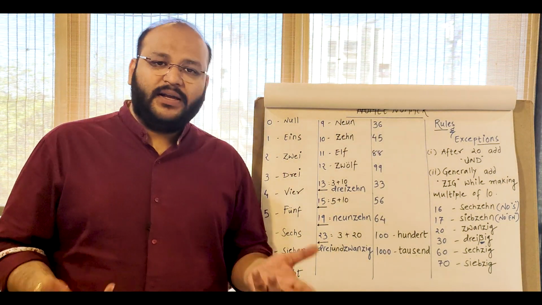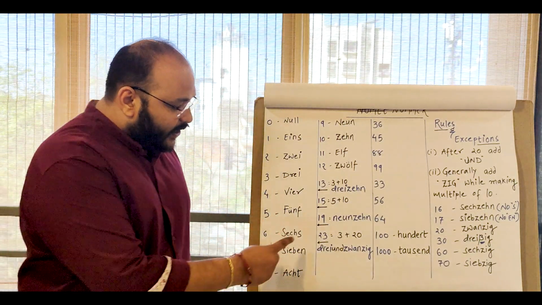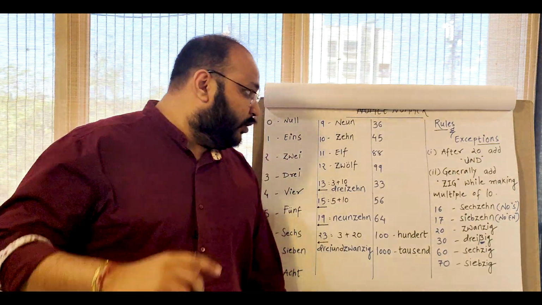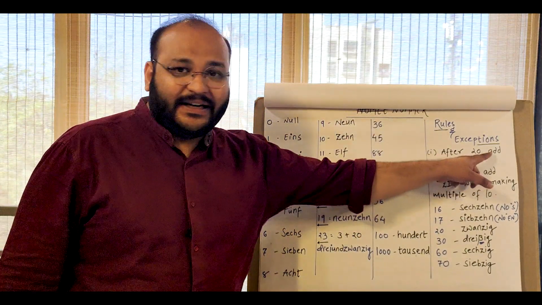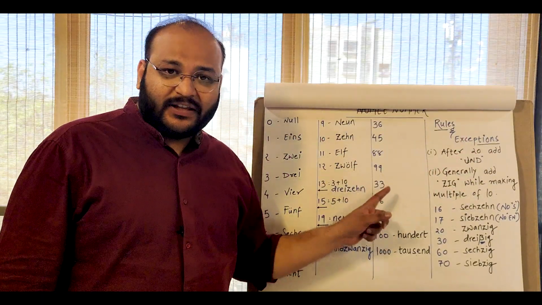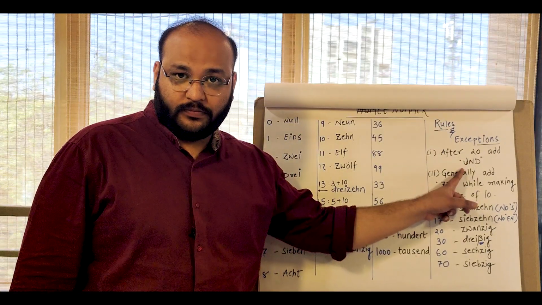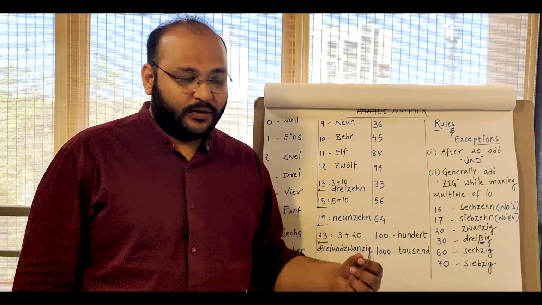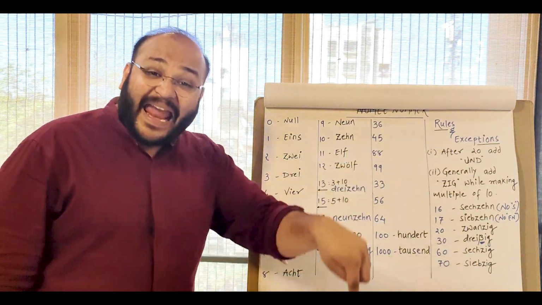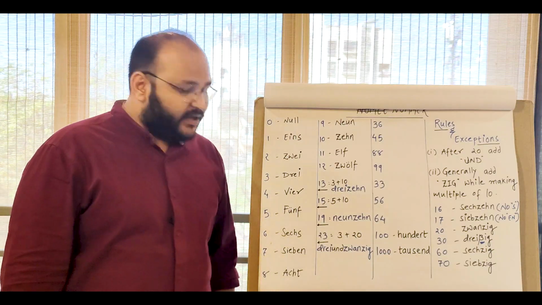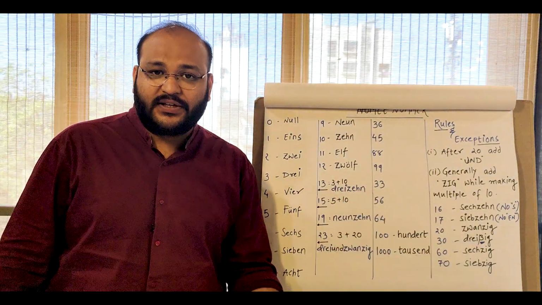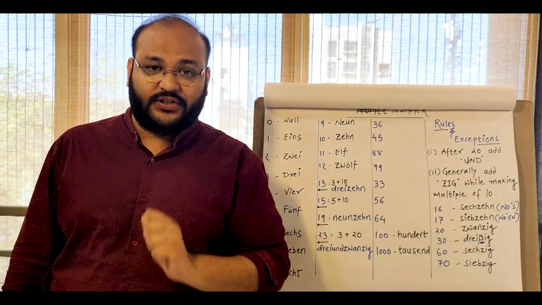Okay. So 20, 20. So with that logic, 23 is like 3 plus 20. Now one more rule. As you can see here, after 20, whatever the number that you make, you have to add und, means and. Okay. So 23 is after 20. So it's like 3 and 20. So 3 is 3 and 20 is 20. So 23, 23.